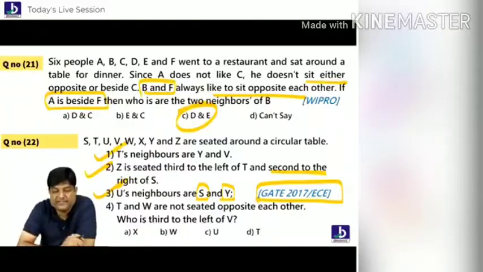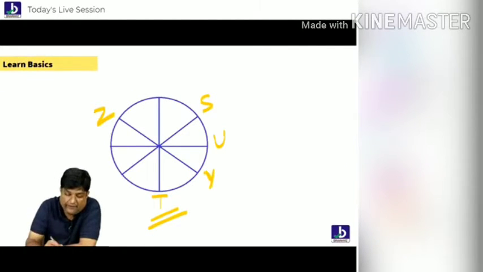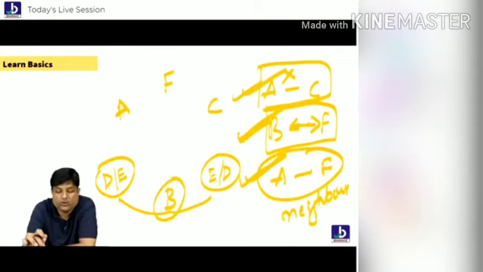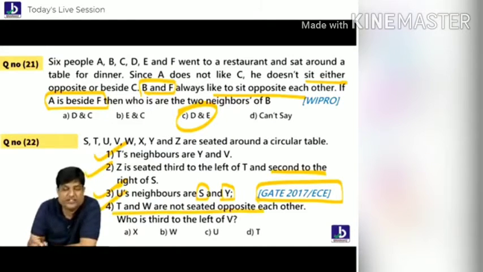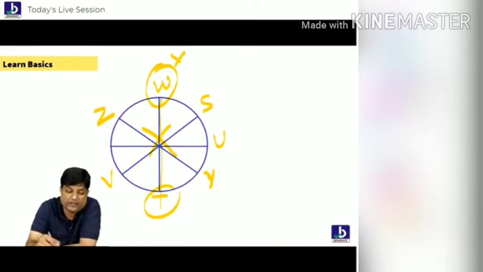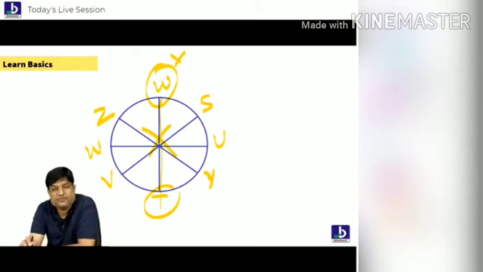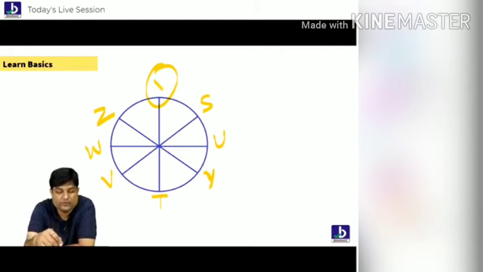Next point: T's neighbors are YV. Over. Last point: T and W are not opposite to each other. Very good point. T and W, you all know that, are not opposite to each other. So when W cannot be here, who should be here? W. Are you understanding, everybody? So practically only one fellow is missing here. Who is that one fellow? X.